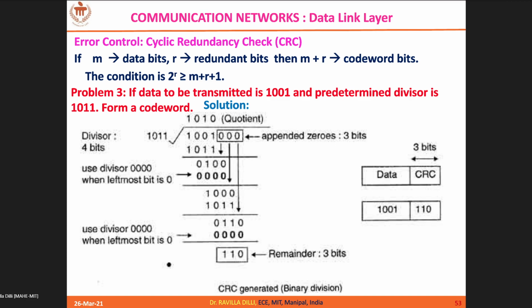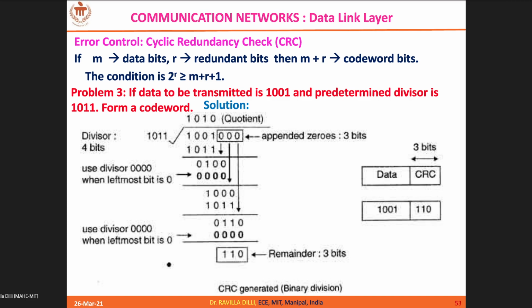So data is 1001 followed by 3 zeros, which you need to append. Then you start the CRC division. Why you should do this appending of 3 bits is, after division, whatever remainder you get, that remainder value you are going to replace here. That is, these 3 zeros will be replaced with the remainder to get the code word.